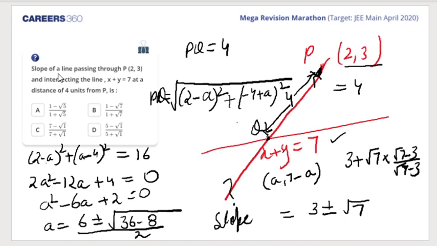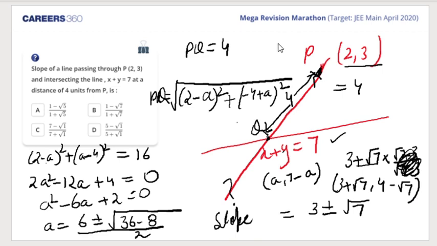So what slope do we get? We get a. So that is 3 plus root 7 if I take, right? And if I put a here, I'll get 4 minus root 7, right?